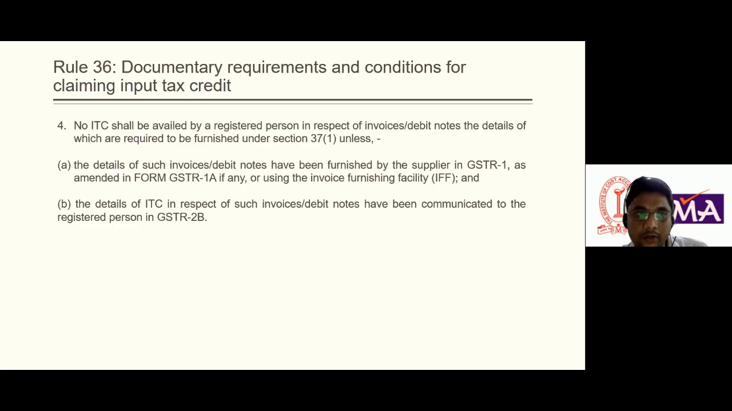These are the documentary requirements and conditions to claim ITC. It is important to note that these are conditions specifically mentioned in the section. For any contravention of this Act, the concerned authority has the power to disallow the ITC. So every GST consultant and person serving a company must rigorously check these conditions at the time of availing the ITC.